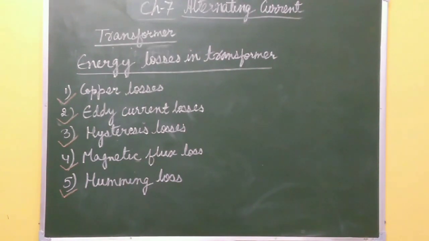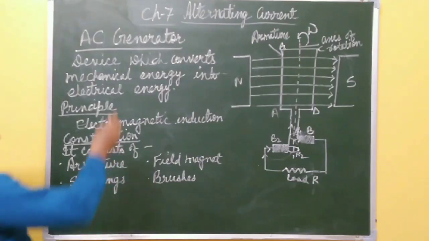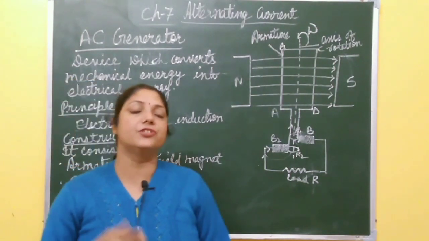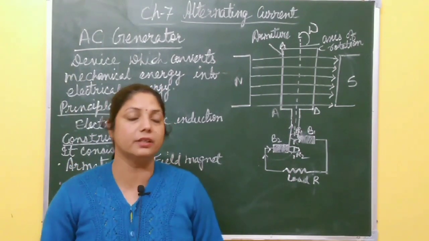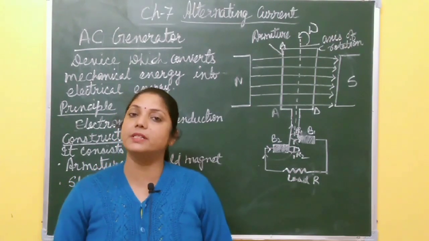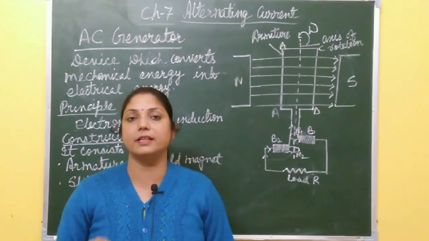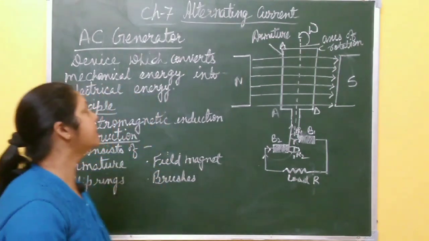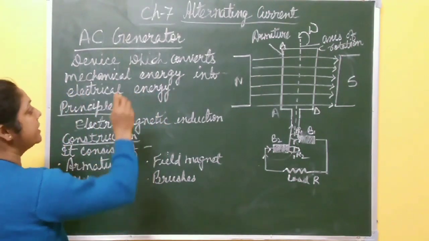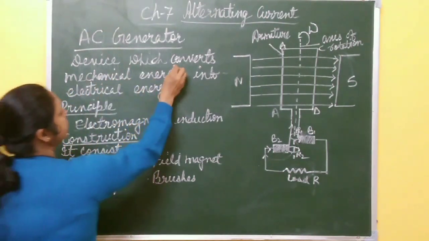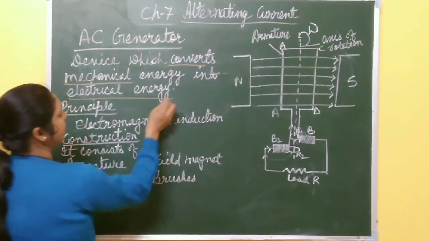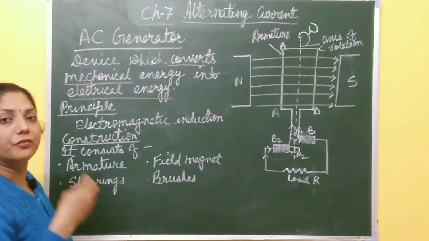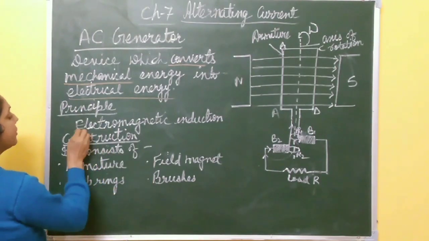Then we'll discuss AC generator. Now, the last topic of this chapter is AC generator. Previously, it was in chapter 6, that is electromagnetic induction, but according to the new syllabus, it is in chapter 7, that is alternating current. So, what is this AC generator? It is a device which converts mechanical energy into electrical energy. And on which principle is it based? It is based on the principle of